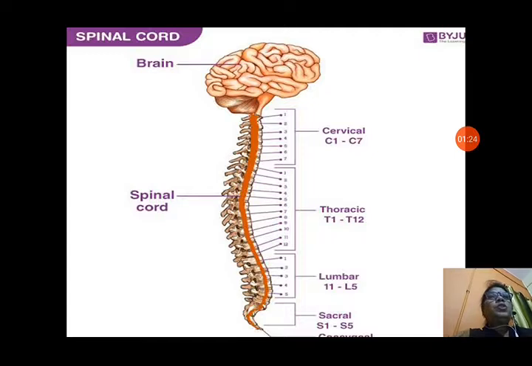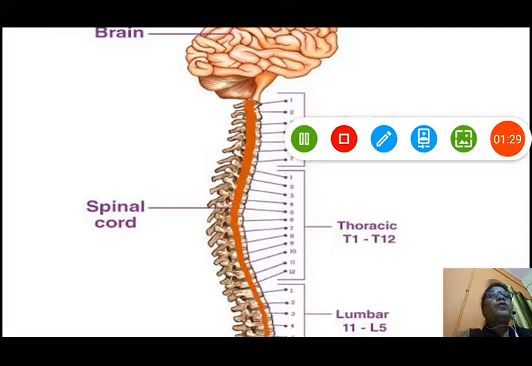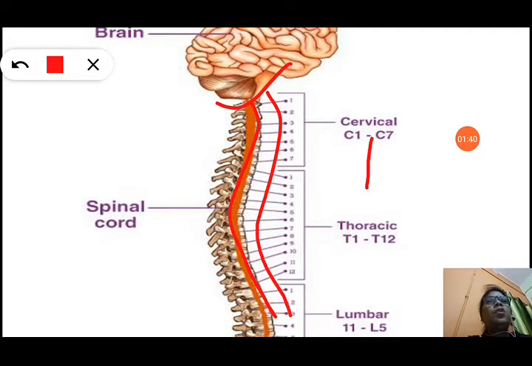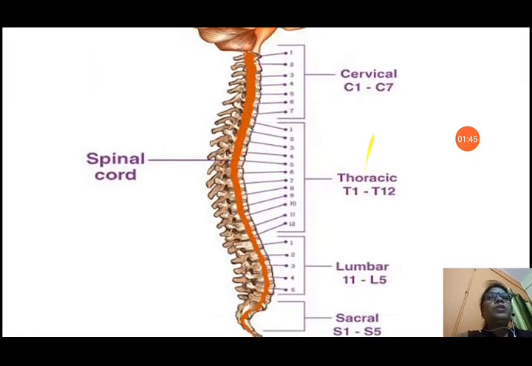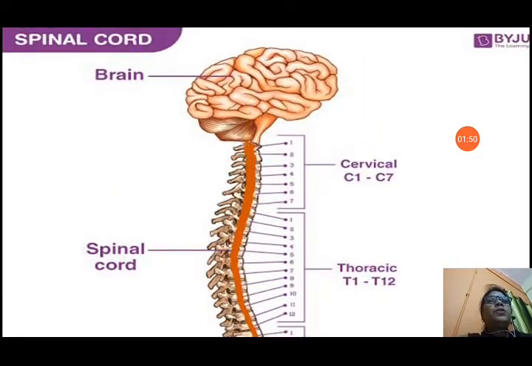You can see the picture here, the last part of the brain, the brain stem. From the brain stem the spinal cord starts. It is a bundle of nerves and it runs throughout the vertebral column of our backbone. It is protected by our backbone, and it is inside the backbone because it is very soft, and it is connected to the brain on the upper side. It runs from the brain stem to the whole backbone.